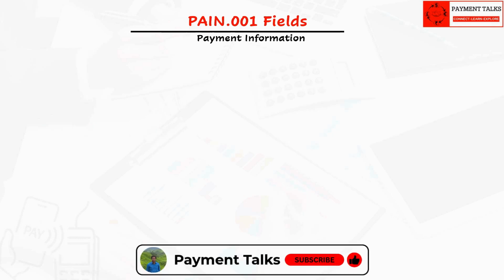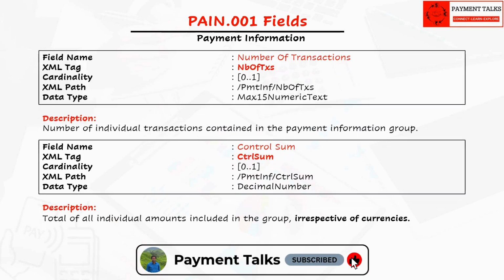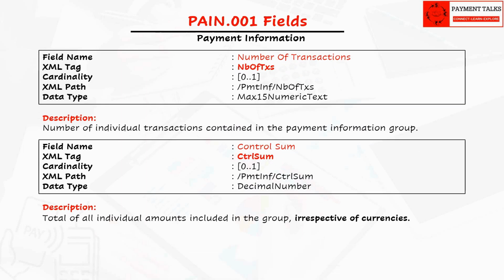The next fields are number of transactions and control sum. We have already discussed these two fields at length. What we need to understand is that the same fields are present in the group header section and at the batch section in payment information. The values in these fields are impacted by the place in which they are located.